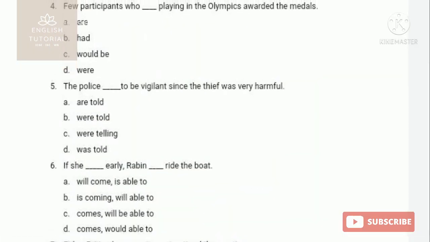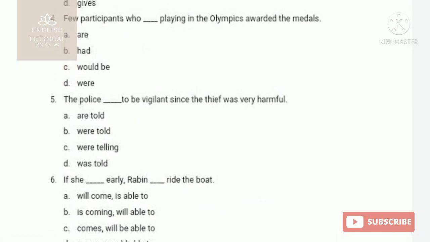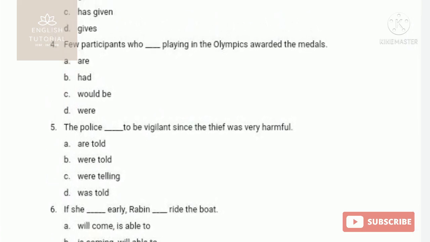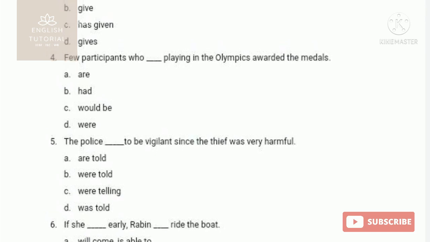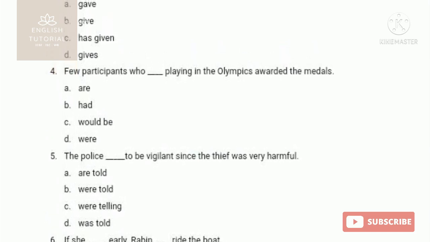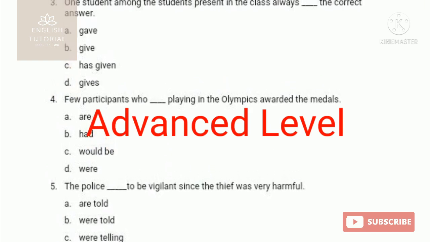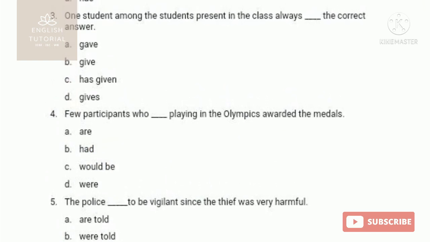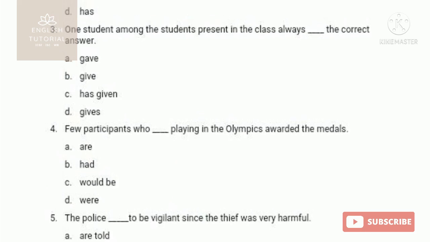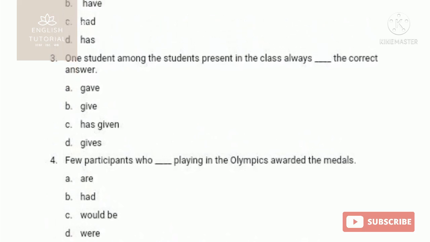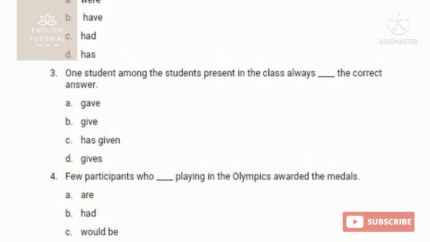On this page, there are 6 questions, from 1 to 6, that I am showing you. This is the advanced level of subject-verb agreement or concord questions. You need to identify the subjects in the sentences and choose the correct answers from the options below. All the verb places have been kept blank.